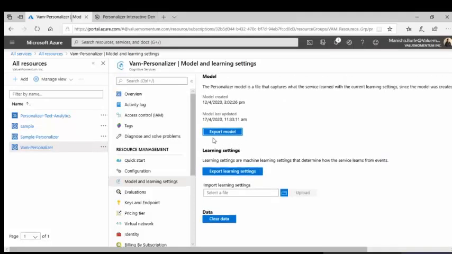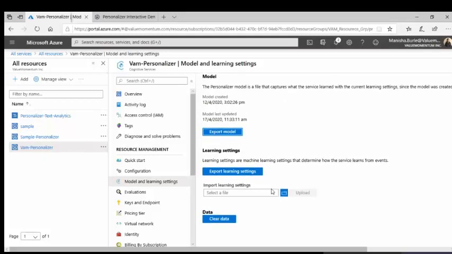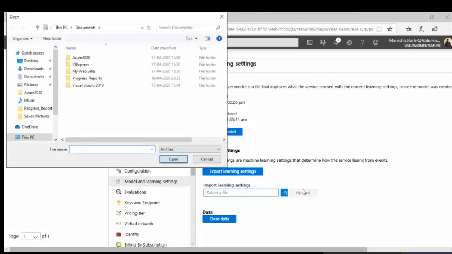Here you can export all the learning settings you have given, or you can add an existing one. If you have already created one and you want to use it for another project, with the same model and learning settings, you can select the file here and upload. Click on the upload button once you choose your file.